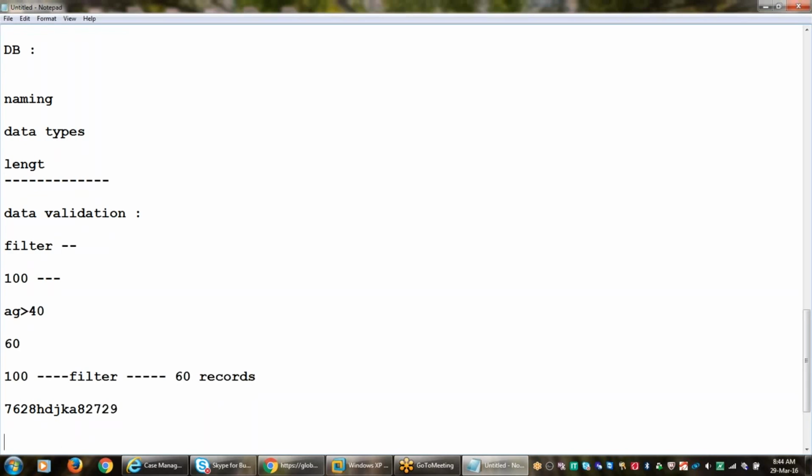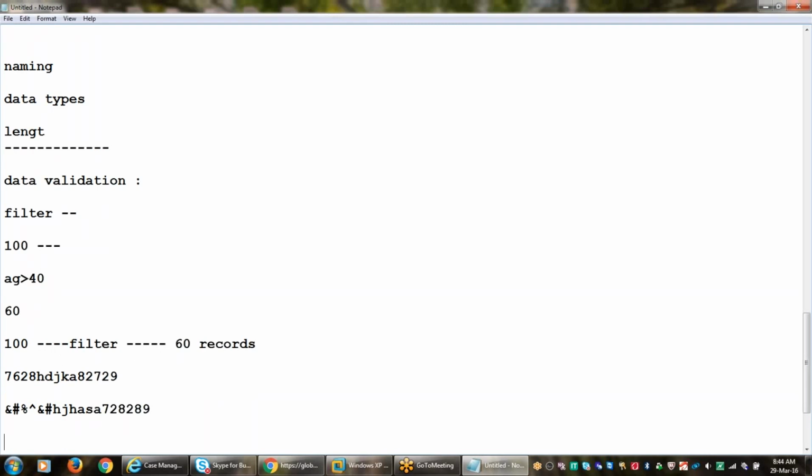It should not contain any special characters also, right? So we need to validate these things properly in the target table. Once the ETL process is done, we need to validate the data according to the business requirement. Is it loading the data properly into the target table or not?